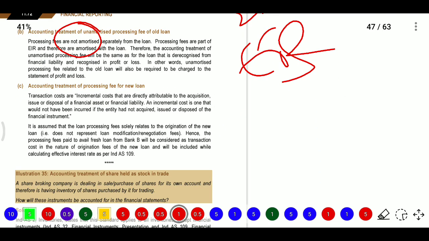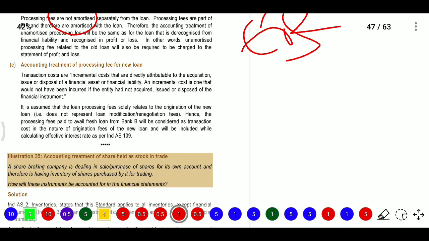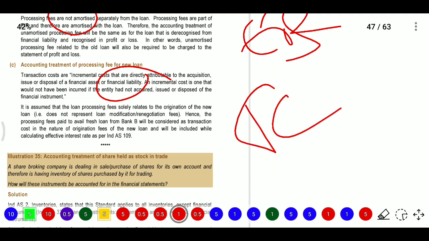And accounting treatment of processing fee for new loans, so they are paying some processing fee for new loans also. Now for new loans they need to consider incremental cost that is attributable to the acquisition or issue or disposal of a financial asset or liability. An incremental cost is one that would not have been incurred if the entity had not acquired, issued or disposed of the instrument. So it is assumed the loan processing fee solely relates to origination of the new loan, so it does not represent loan modification or negotiation. So the processing fee to avail the fresh loan will be considered as transaction cost.